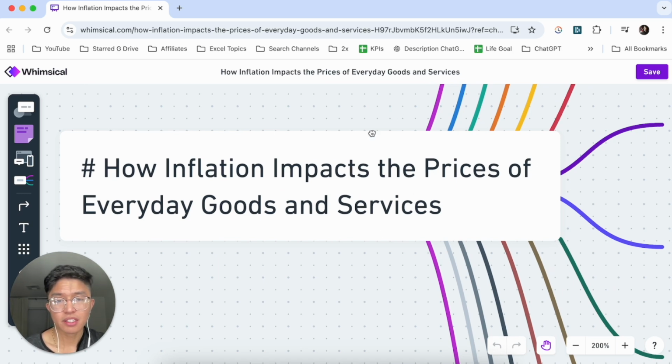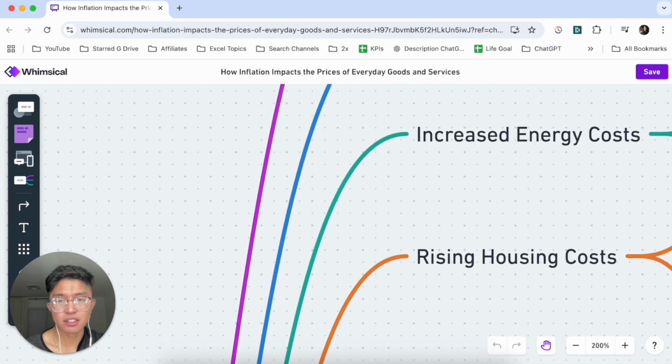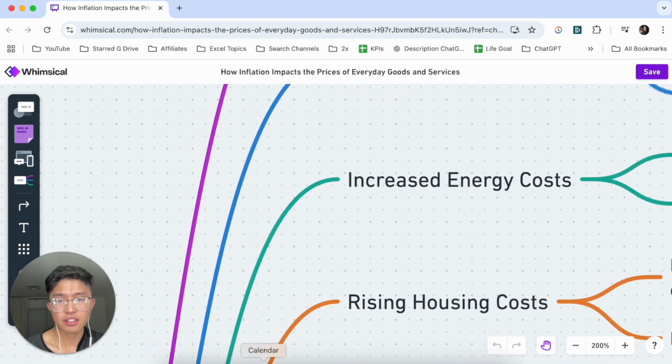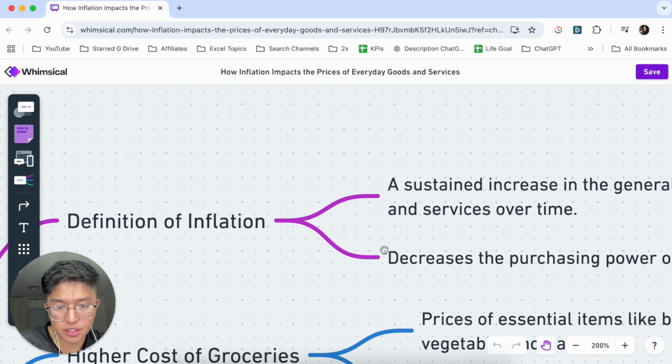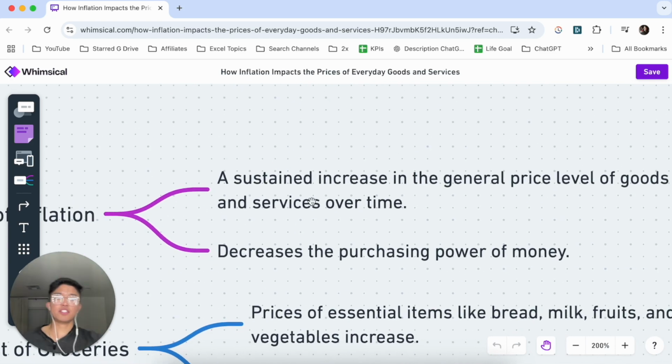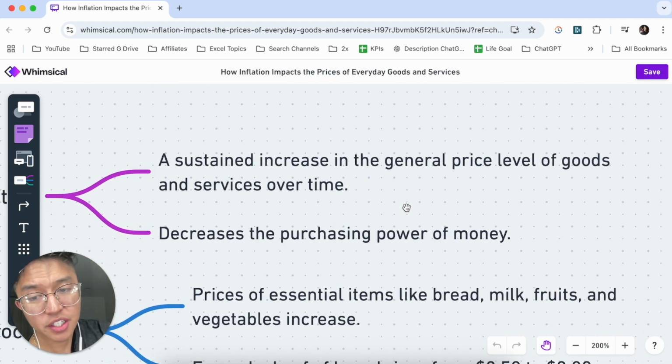With that being said, let's get started with the first branch here on how inflation impacts the prices of everyday goods and services. First we have the definition of inflation: a sustained increase in the general price level of goods and services over time. Inflation also decreases the purchasing power of money.